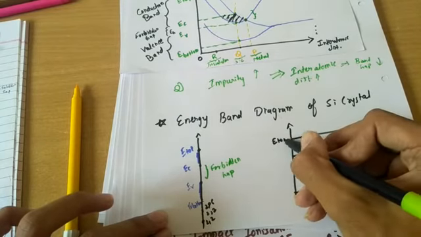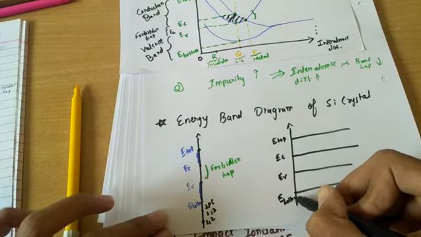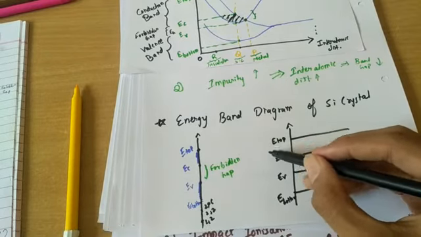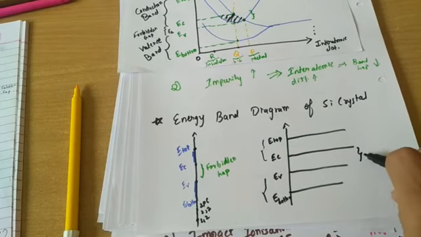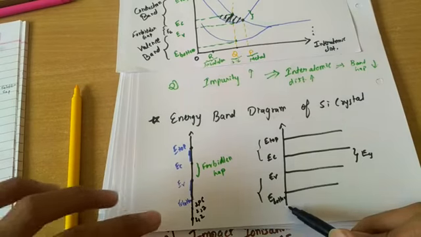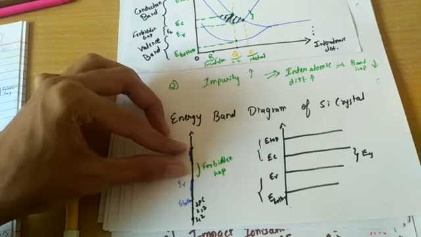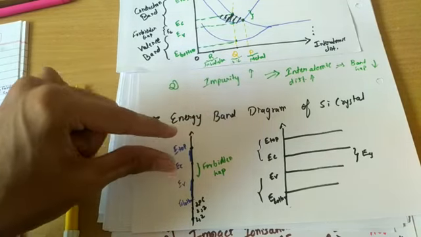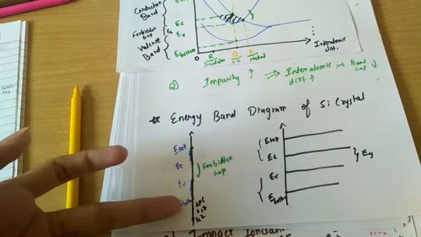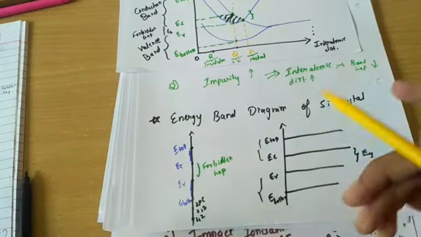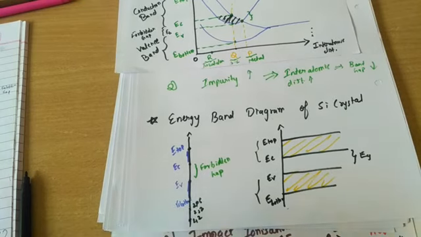This is E top, this is EC, this is EV, and this is E bottom. This whole band is the conduction band, this whole band is the valence band, and this is our forbidden gap EG. Here the x-axis has no meaning. There is a drawback in visualizing this diagram, because someone may get confused about what is drawn; we have just highlighted these portions. That's why we actually draw like this, with the conduction band, the valence band, and the band gap.